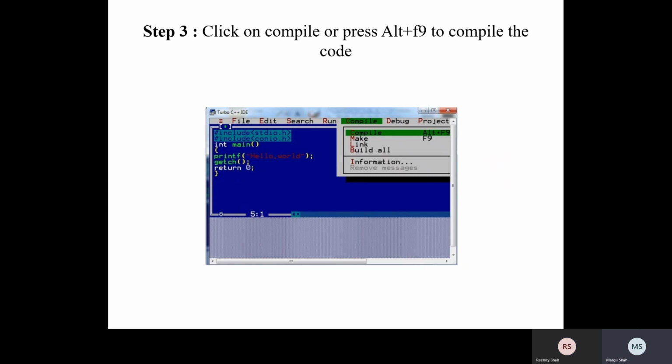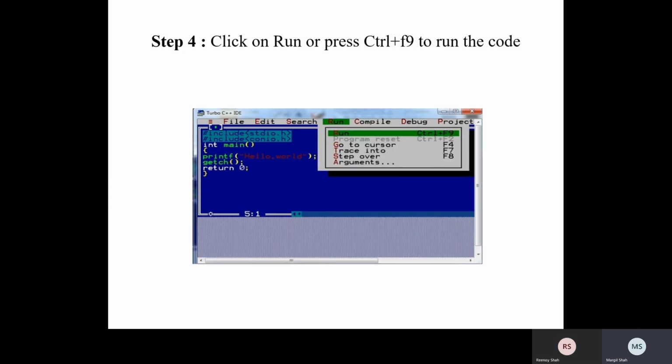Click on Compile and press Alt F9. This is the shortcut key for that, Alt F9, which is used to compile the code. Or we can go to Compile and compile the code. That is also fine. Now click on Run, and press Ctrl F9 to run the code. If we are working with the Turbo C++ IDE, Ctrl F9 is used to run the code. That is fine, but I suggest you use the menu, because